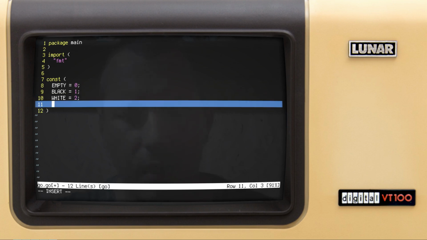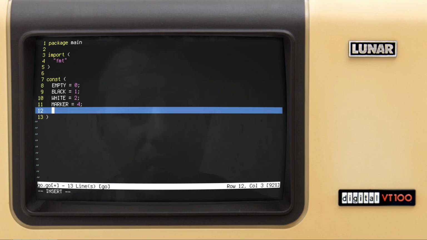Then we would need a marker to mark those stones we are counting when it comes to getting liberties of a group of stones. So this is a helper variable, with the value of 4. We essentially will be using the 4th bit to bitwise OR the board square content with, and then we could get back to the value by bitwise ANDing with 3 the contents of the board square. Okay, hopefully that makes sense.